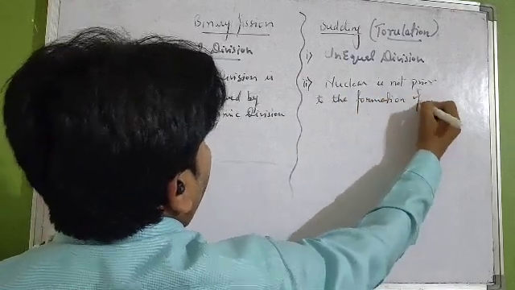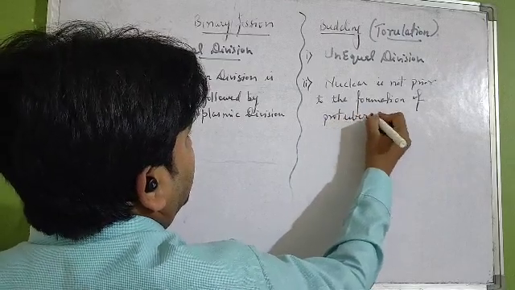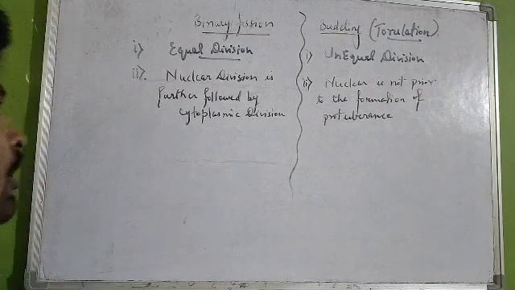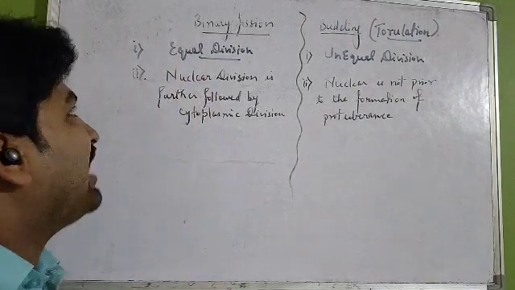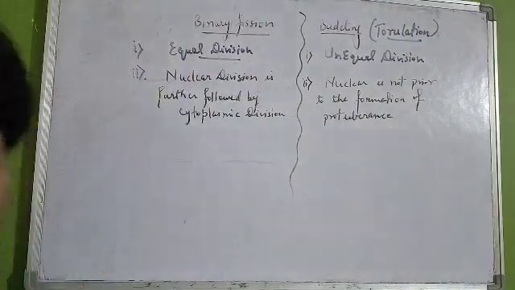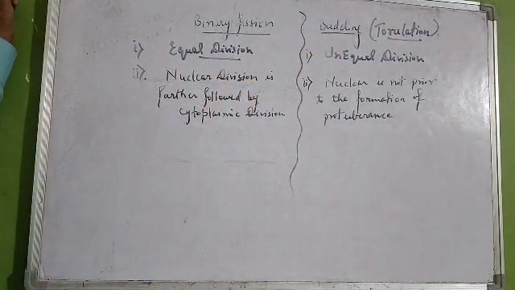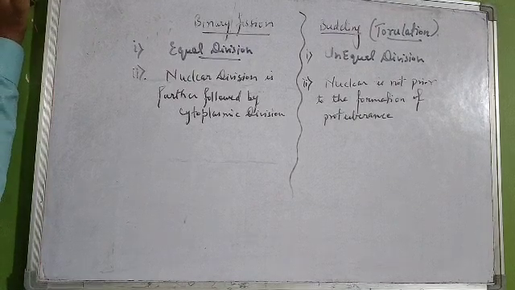Formation of bud or protuberance. It is better to write protuberance. Alright, so this is the major difference, that is equal division which can be seen in case of binary fission, unequal division in case of budding or torulation. Nuclear division is further followed by cytoplasmic division.